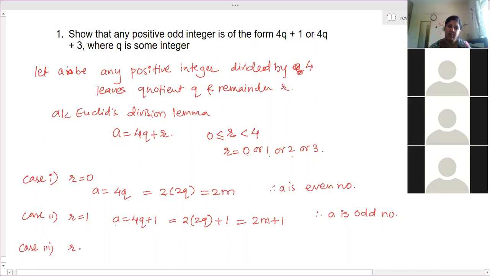Case 3, R is 2. A is equal to 4Q plus 2. So take 2 common from both of them. So 2 into 2Q plus 1. So we can write this as 2m. Yes, ma'am. So that means A is in the form of 2m. So A is an even number.